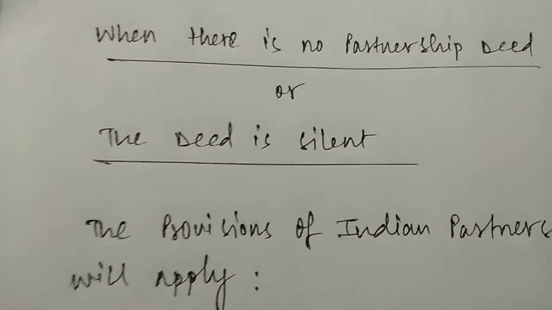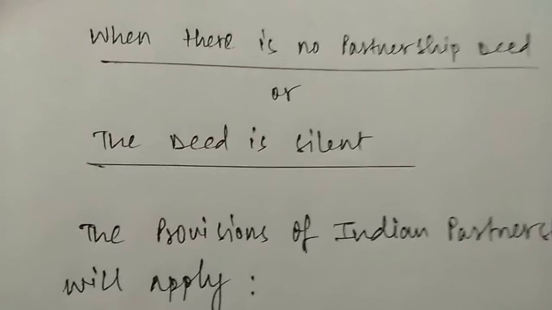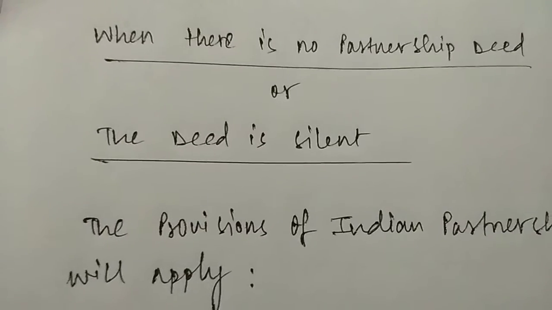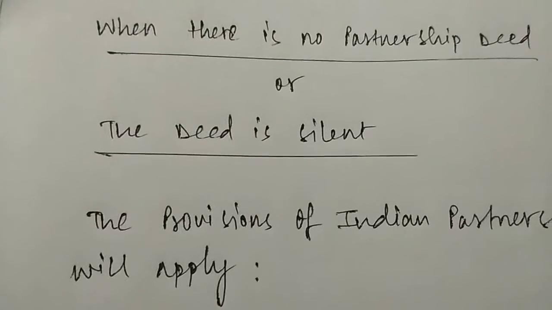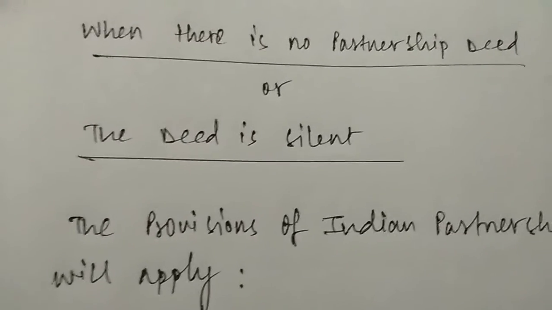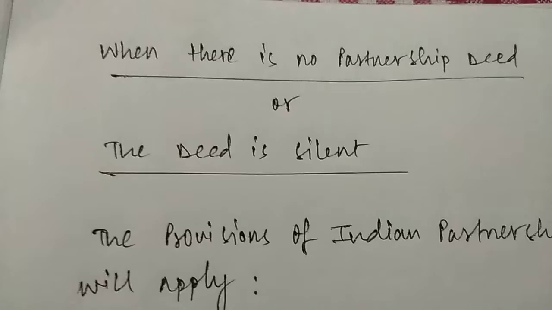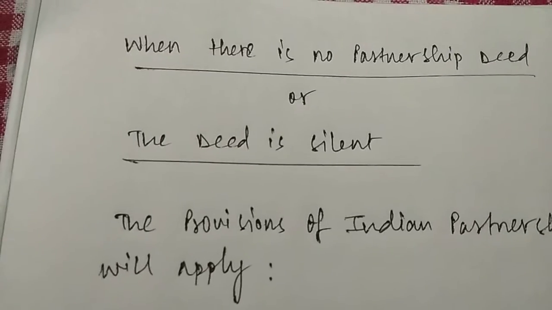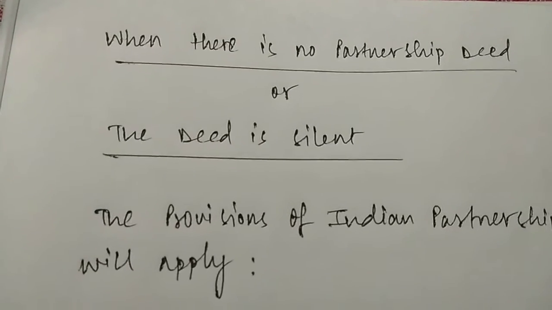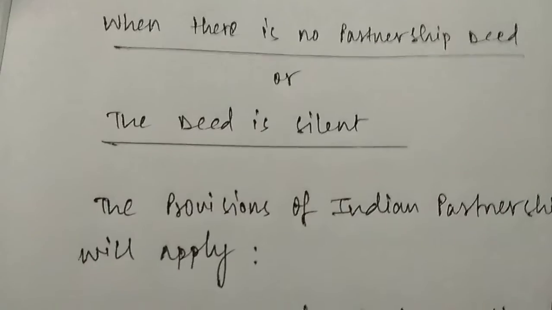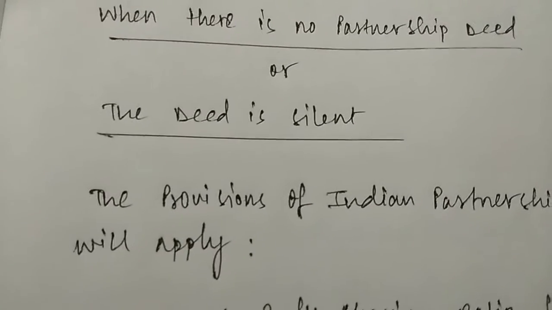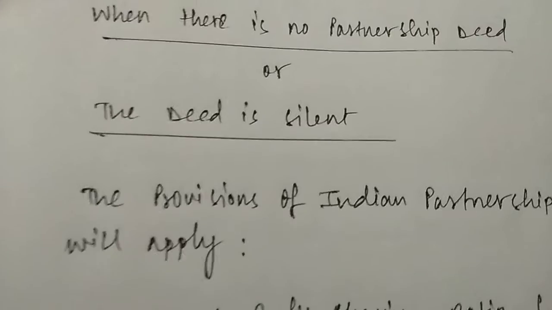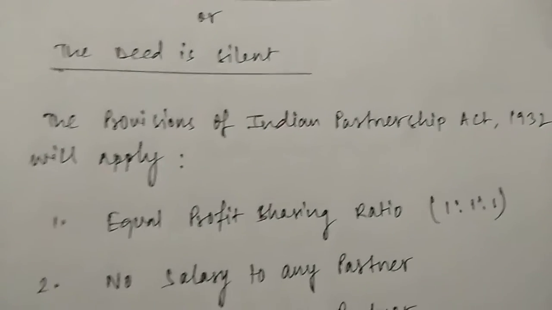Now, in a partnership deed, if they don't mention whether any partner will be allowed some sort of salary or not, and suppose for example there are two partners A and B, they have a partnership deed, although they have not mentioned the point whether the partner will be allowed some sort of salary or not, and now A is asking for salary. So in that case, what will happen when there is no partnership deed or the deed is silent regarding the point on which the conflict has arisen? In that case, the provisions of the Indian Partnership Act 1932 will apply.